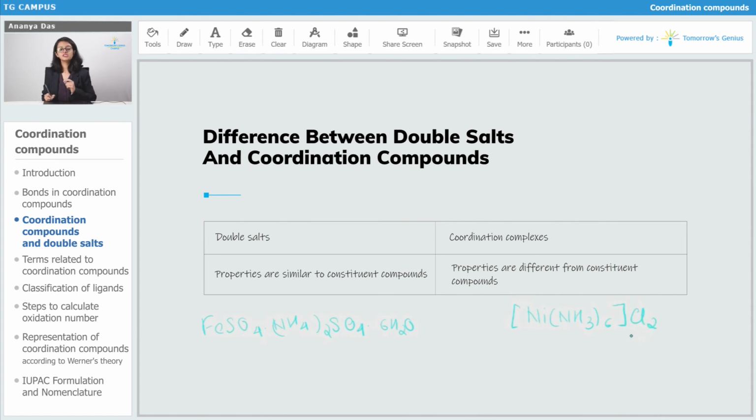Whereas if I talk about coordination complex, I told you that this coordination complex is formed by nickel and ammonia. The coordination complex of nickel and ammonia does not have any similarity with nickel or with ammonia. So I can say that the properties of the coordination complexes are extremely different from the constituent compounds, whereas the properties of the double salts are similar to the constituent compounds.